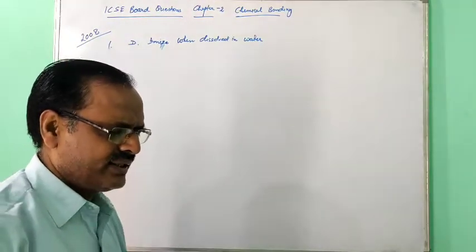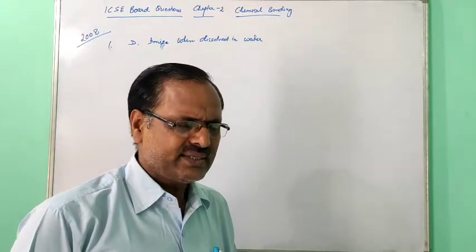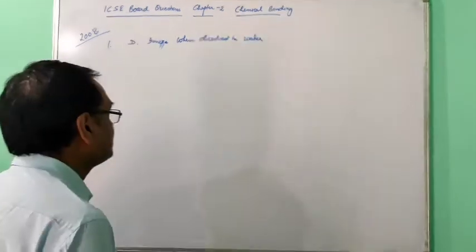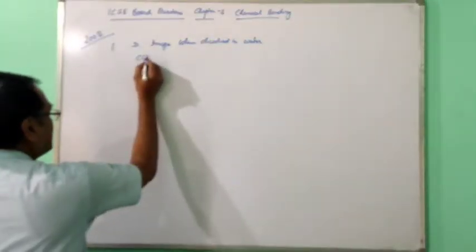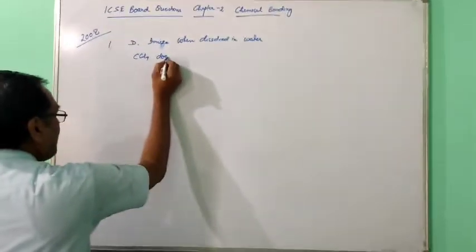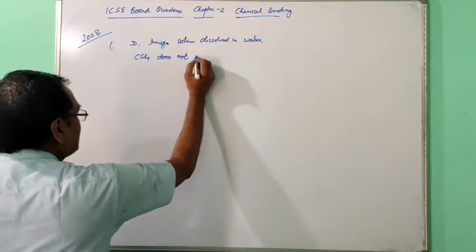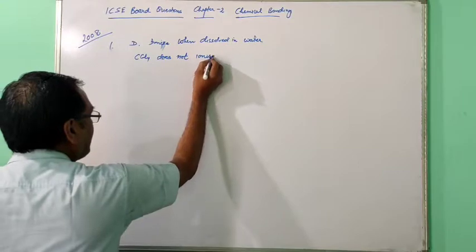Then it is asked, state why CCl4 is a non-electrolyte. This CCl4 does not ionize.